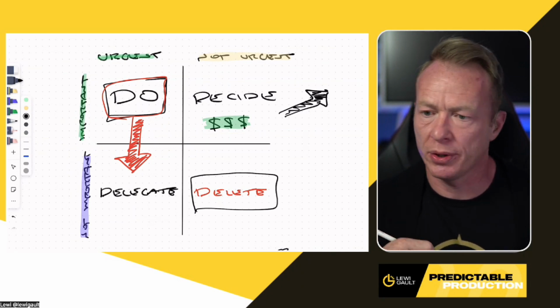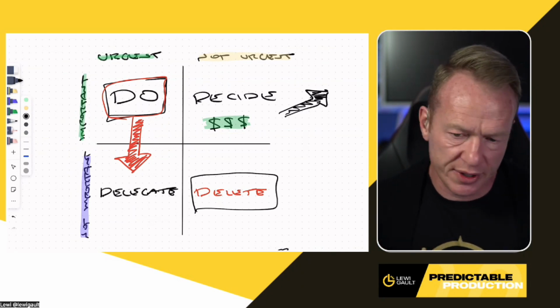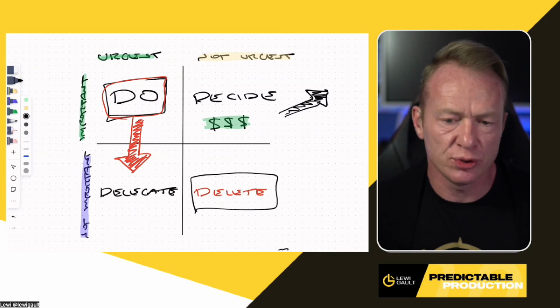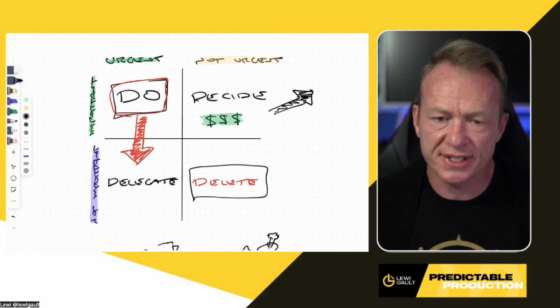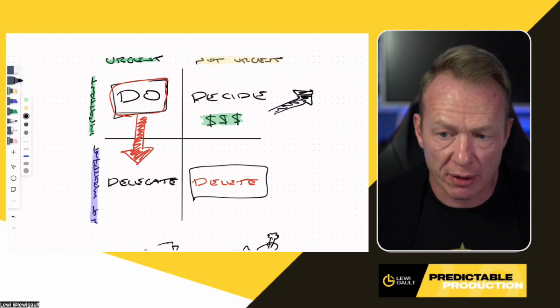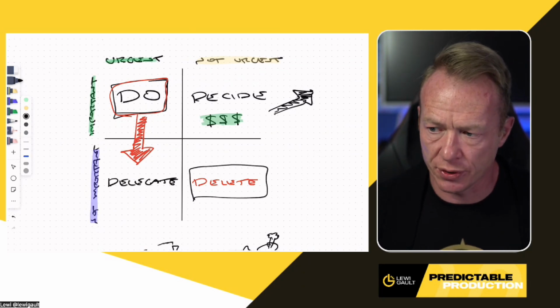Pointless meetings with lenders, pointless meetings with title reps, all these things that you know are a waste of time, but you do them anyway, that needs to be deleted. So this is the Eisenhower matrix. It's so powerful to use and it's so important to use.